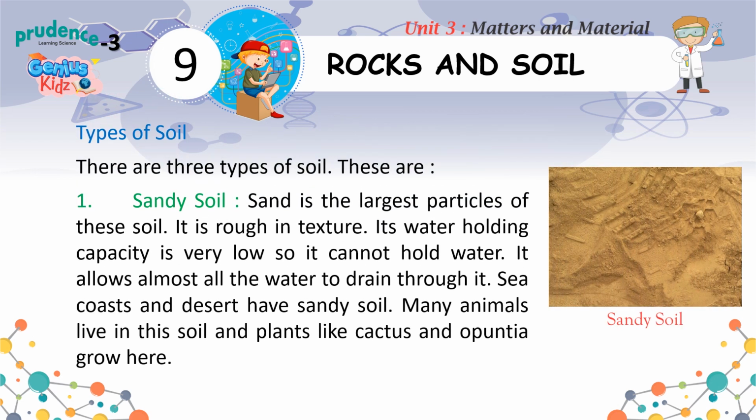Types of soil. There are 3 types of soil. These are: 1. Sandy soil. Sand has the largest particles of these soils. It is rough in texture. Its water holding capacity is very low, so it cannot hold water. It allows almost all the water to drain through it. Sea coasts and deserts have sandy soil. Many animals live in this soil and plants like cactus and opuntia grow here.